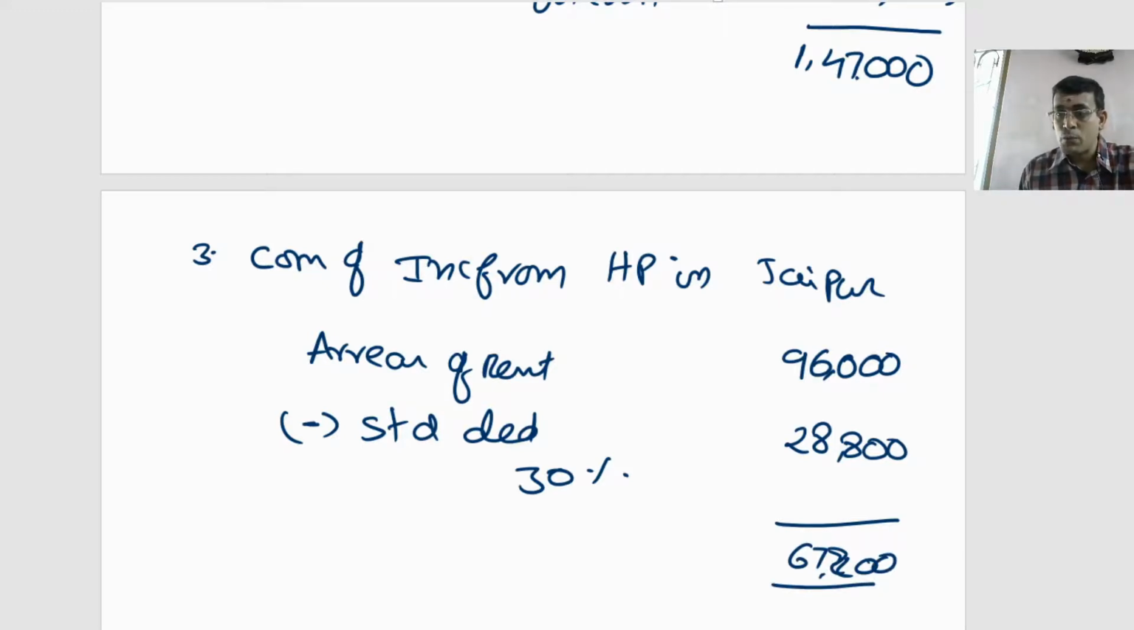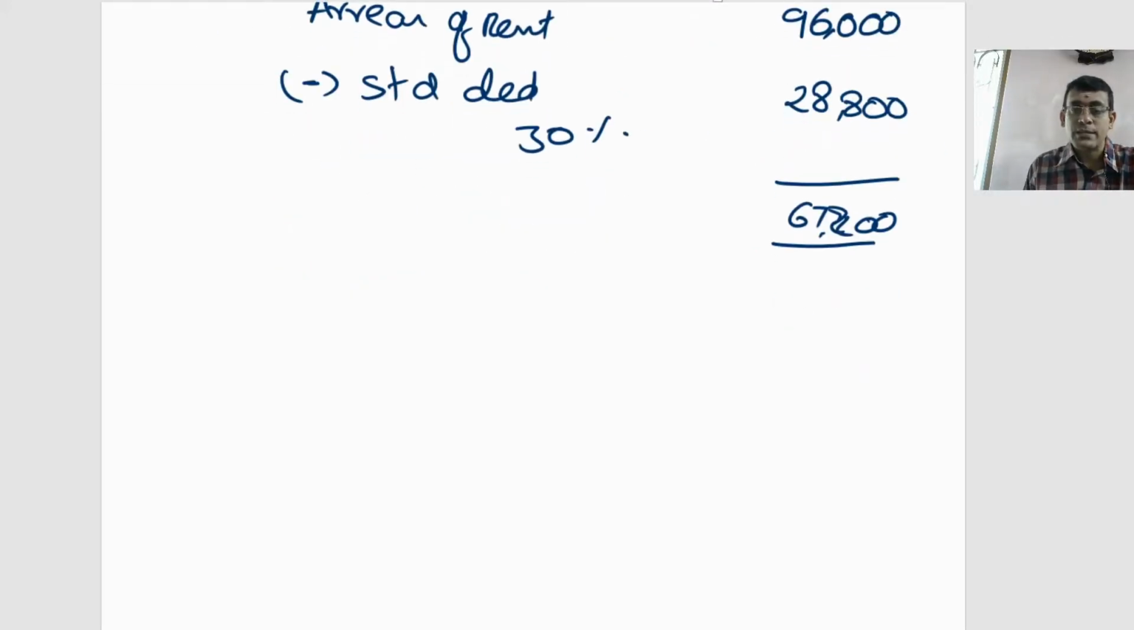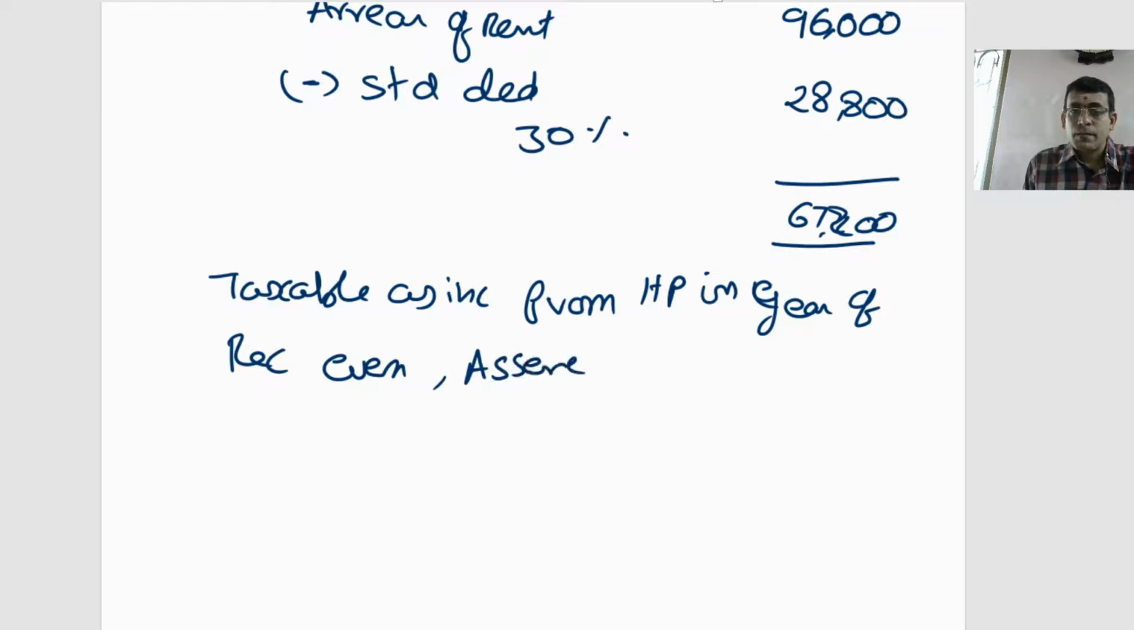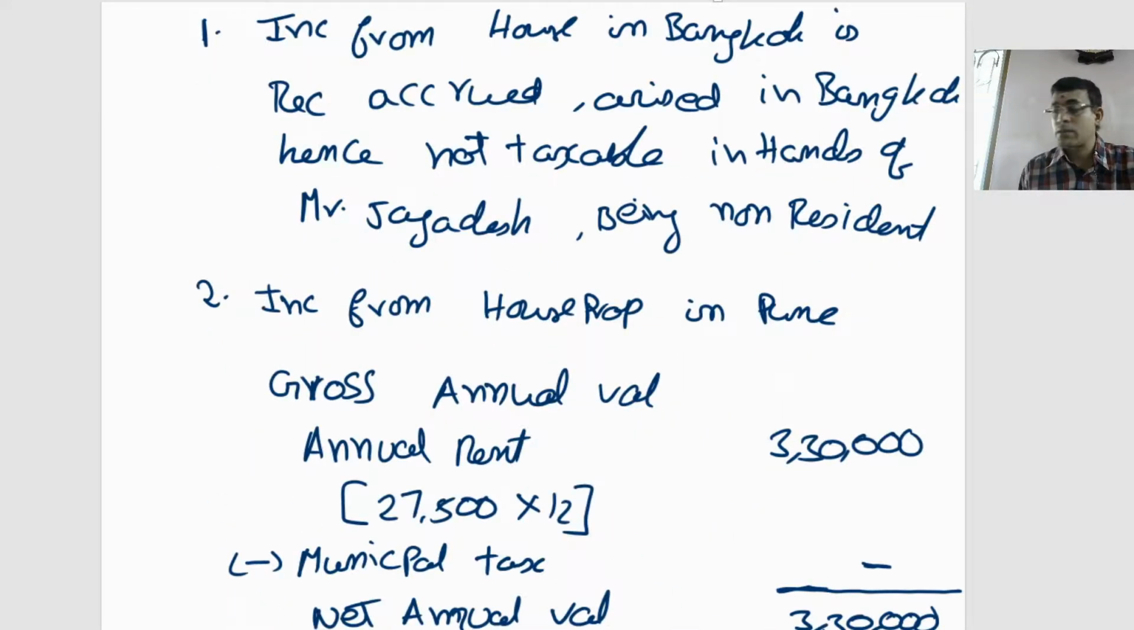Now let us mention the provision of this section clearly here. The act says it is taxable as income from house property in the year of receipt. Even if he is not the owner, that is taxable as income from house property if not taxed earlier. So now let us go above and consider 67,200 in the statement.